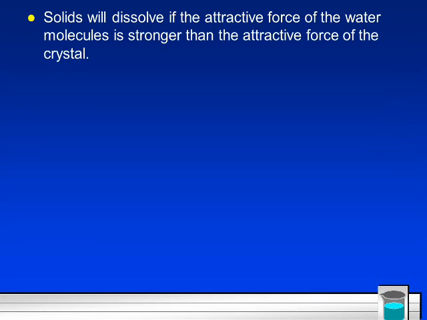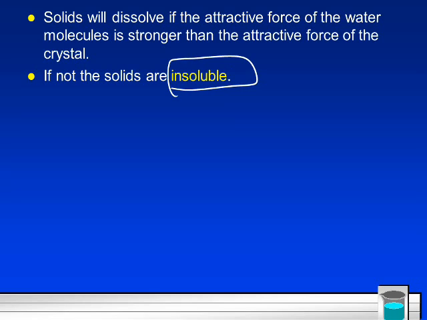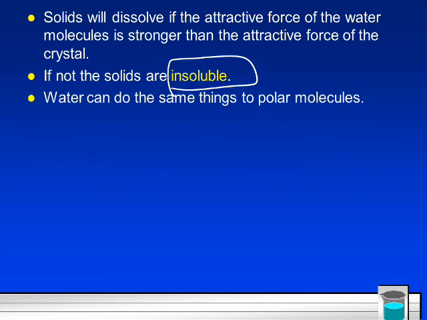So solids will dissolve if the attractive force of the water molecules is stronger than the attractive force of the crystal. So not everything will dissolve. If the attractive force in the crystal is stronger than the water, then it won't dissolve. In that case, the solids are called insoluble as opposed to soluble. So soluble, they will dissolve. If something's soluble in something else, they dissolve into it. If they're insoluble, they won't.